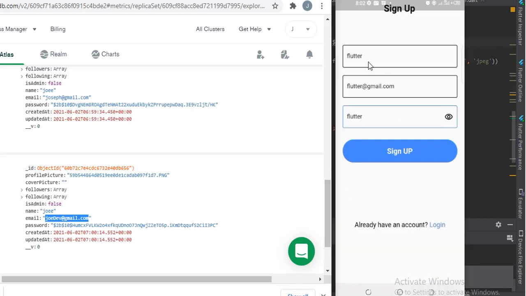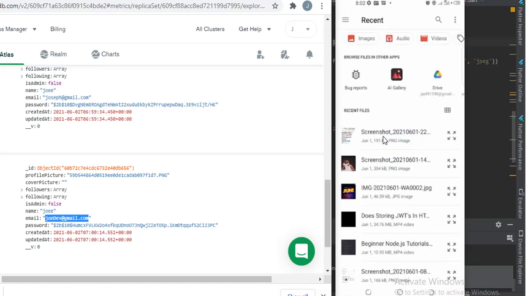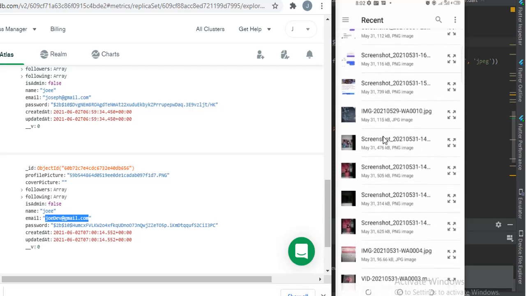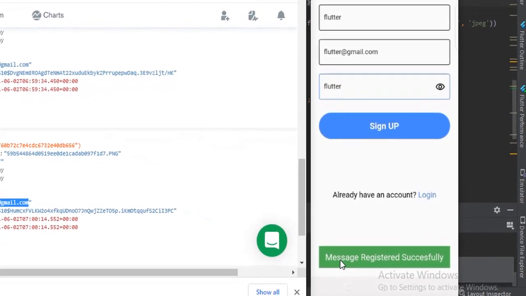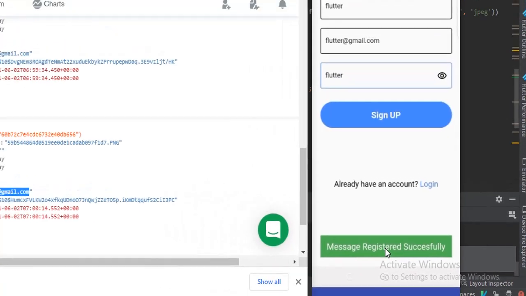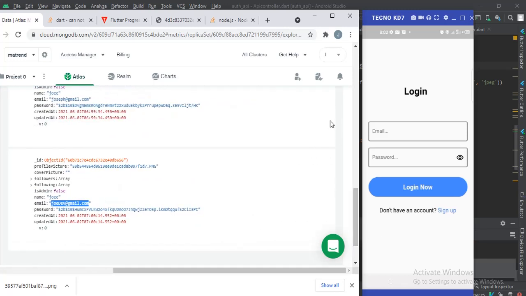If I click on sign up now, you have to choose a profile picture for the user. Clicking on sign up will prompt you to select a profile picture. Let's say I'm going to choose this image here for the profile picture. Now you see the message there, registered successfully. The picture has been uploaded and the details have been sent. It will now prompt the login screen for you to log in. After you register, you have to log in again to get into the app.